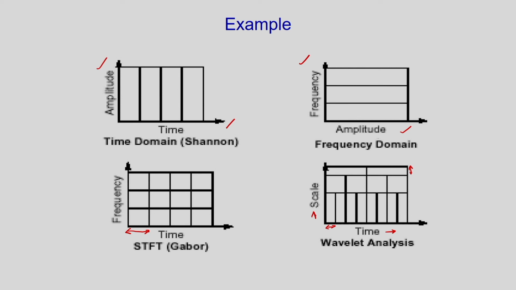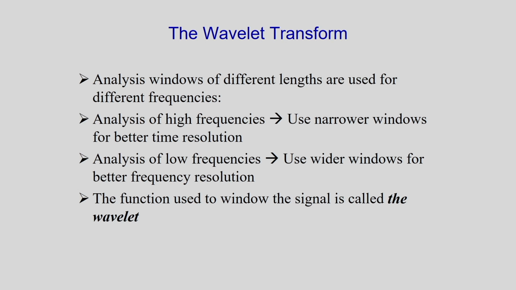So, you can see the distinction between the signal representation in the time domain, frequency domain, the STFT and the wavelet analysis. Finally, for analysis of the high frequencies, we can consider narrow windows for better time resolution, and for the analysis of the low frequency signal, we can use wider windows for better frequency resolution. The function used to window the signal is called the wavelet.